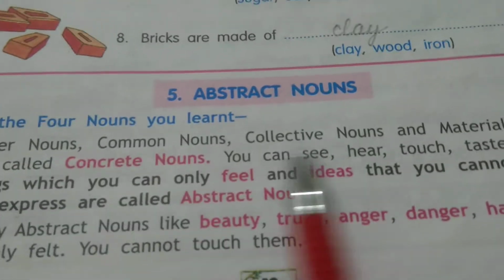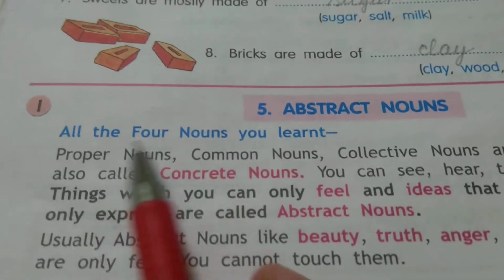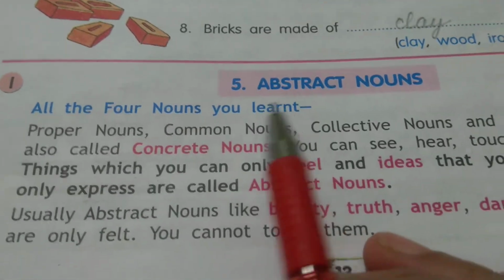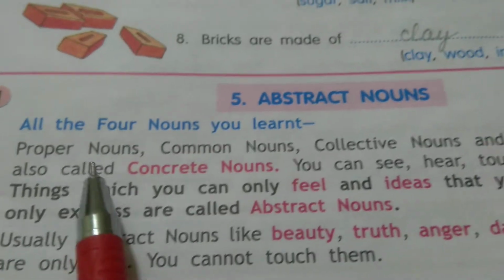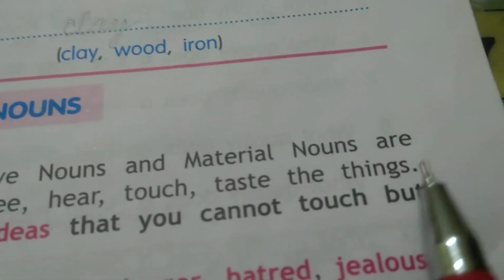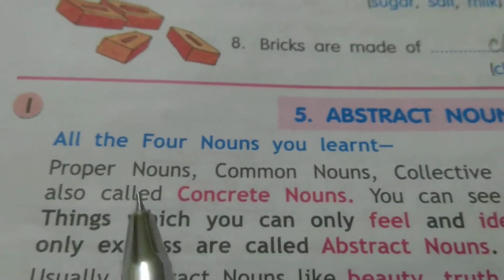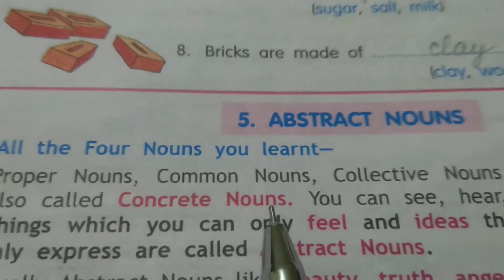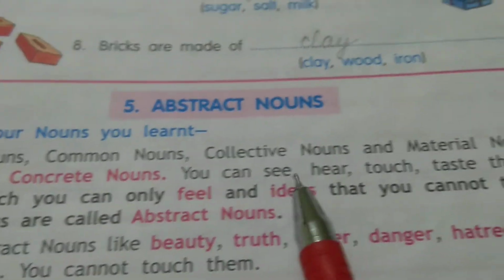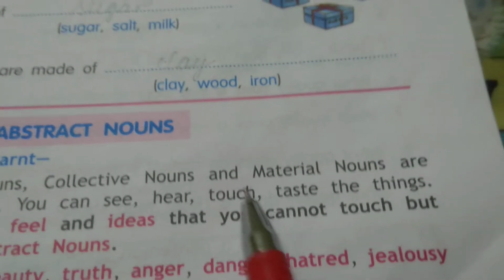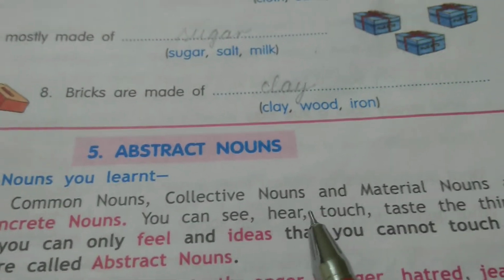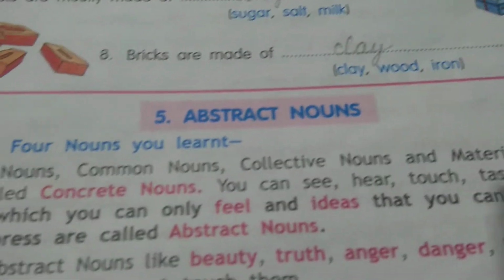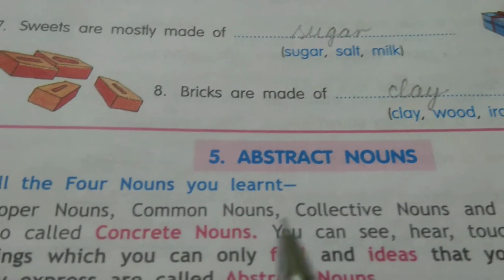Now abstract noun. This is a new thing and children, please pay attention to it. All the 4 nouns you learnt previously, in previous classes also, proper noun, common noun, collective noun and material noun, are all also called concrete nouns. Now what are concrete nouns? Things which you can see, hear, touch, taste. Okay, you can touch them, you can see them, you can hear, you can taste. So these come under the category of concrete nouns.